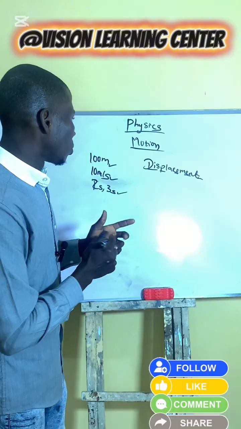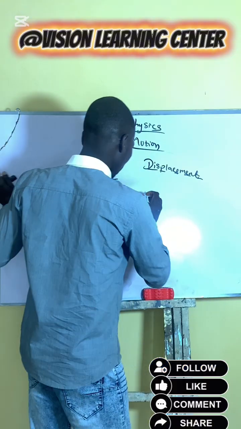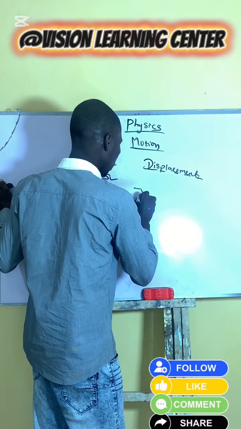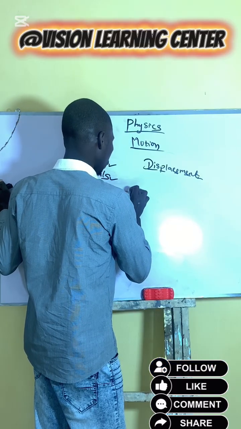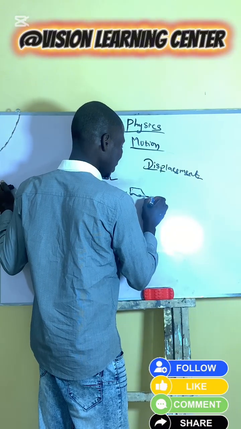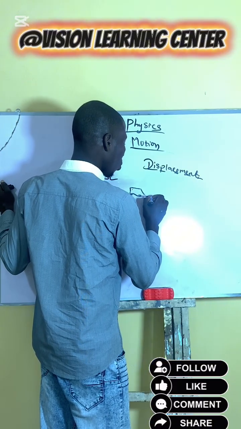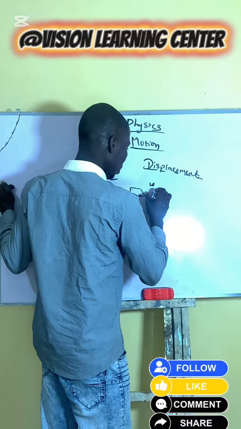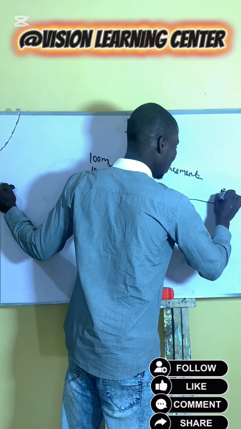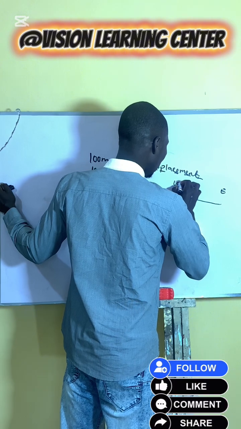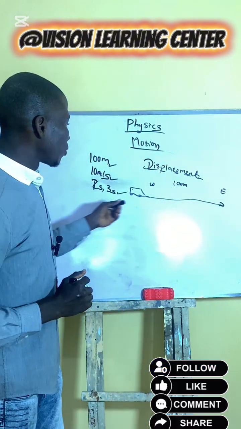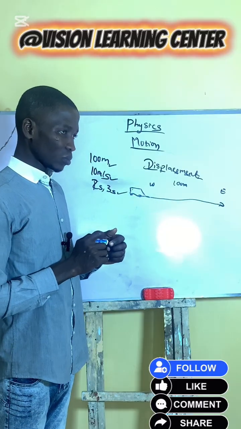For instance, when they say that a car moves from east or moves from west to east in 100 meter, here we are giving what? Direction.